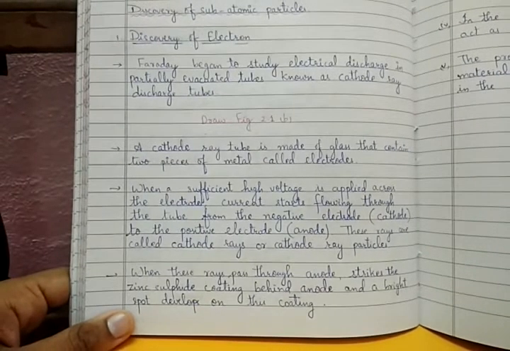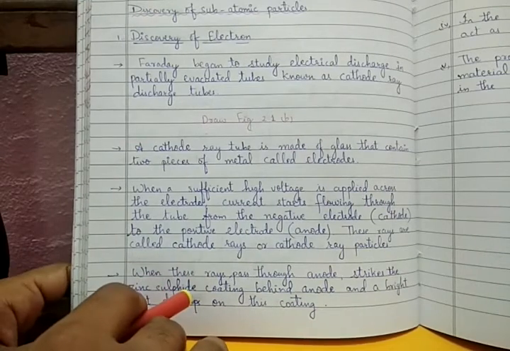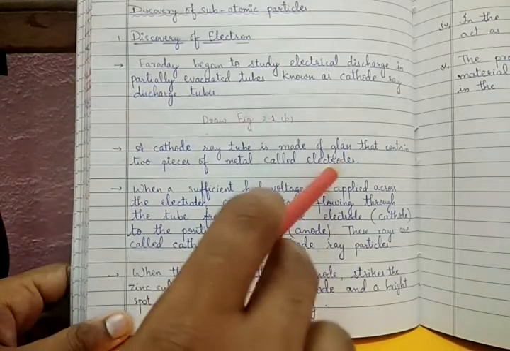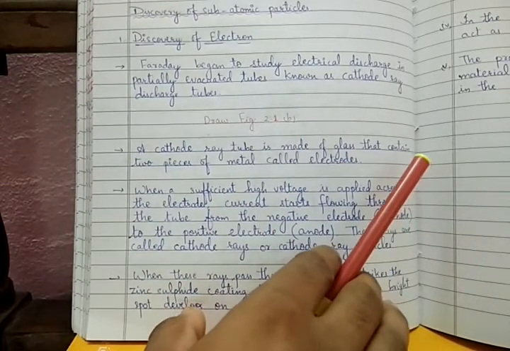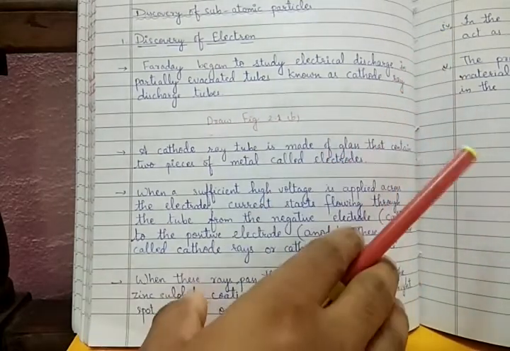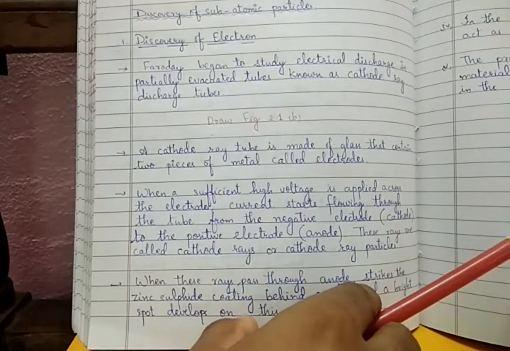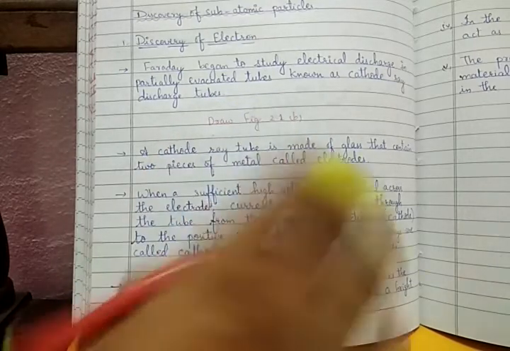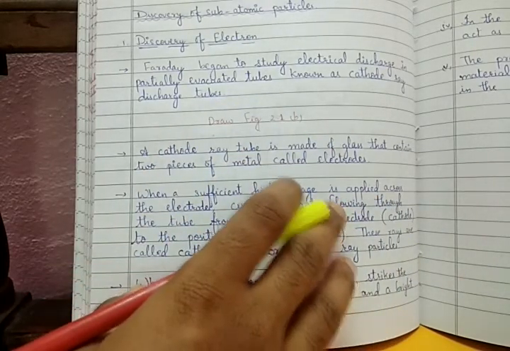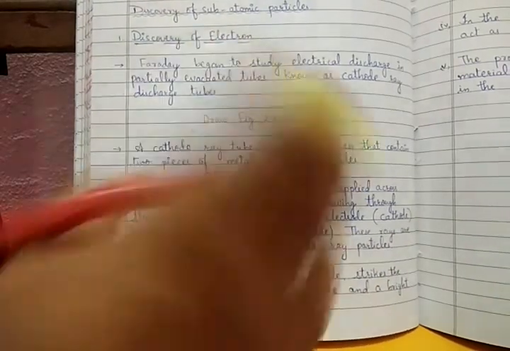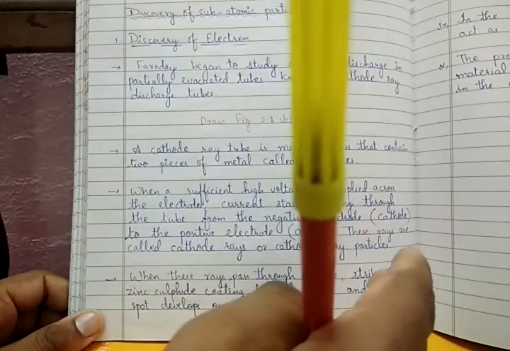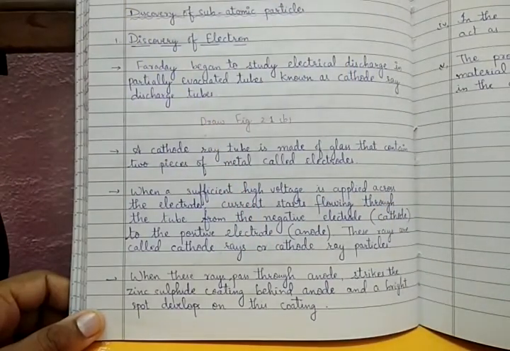How did Faraday understand that the particles had reached from the cathode to the anode? It cannot be seen with the naked eye. So behind the anode side, he put a fluorescent coating, a coating of a light-affecting substance, made with the chemical zinc sulfide.